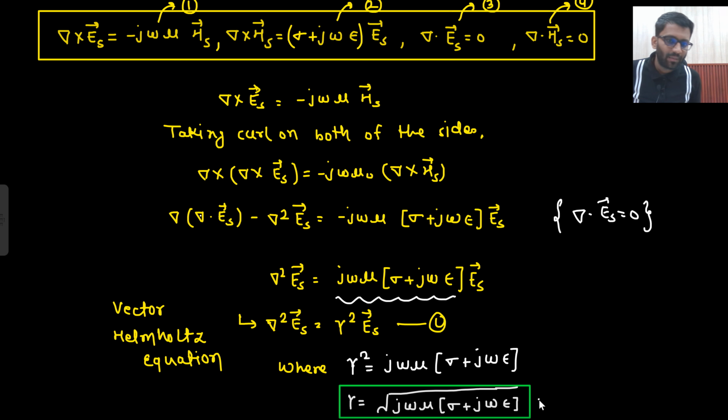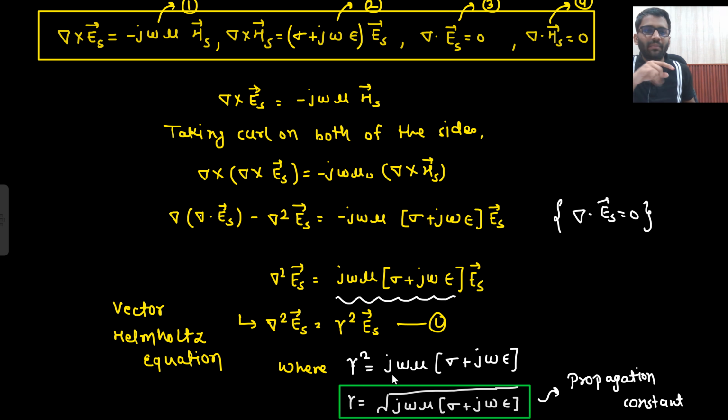And what do you call gamma? Gamma is your propagation constant. What is it known as? Propagation constant. So we will come back to the derivation, but first let's understand gamma. What do you mean by gamma?